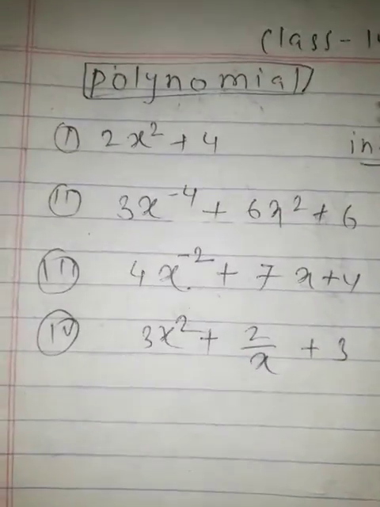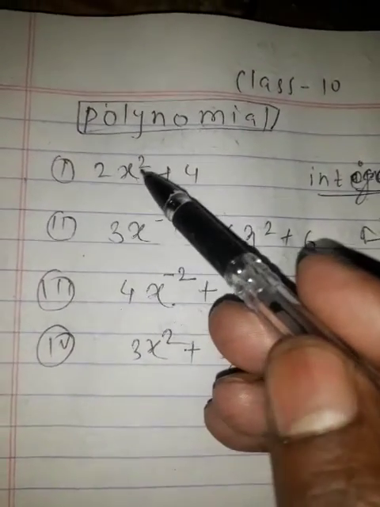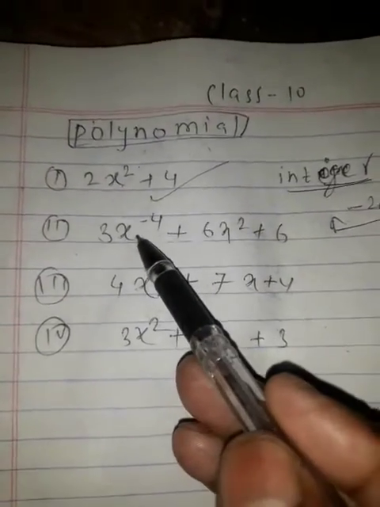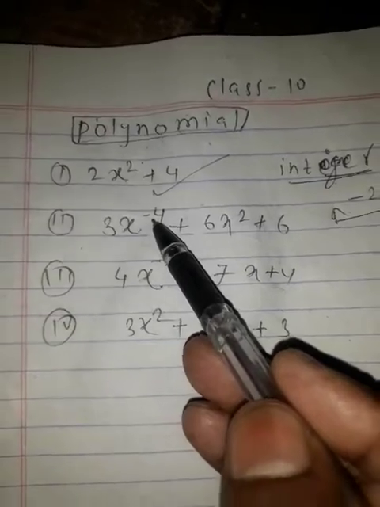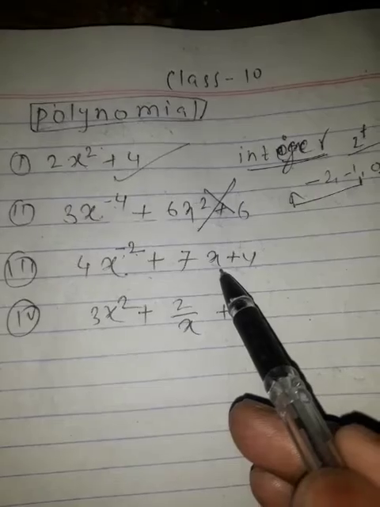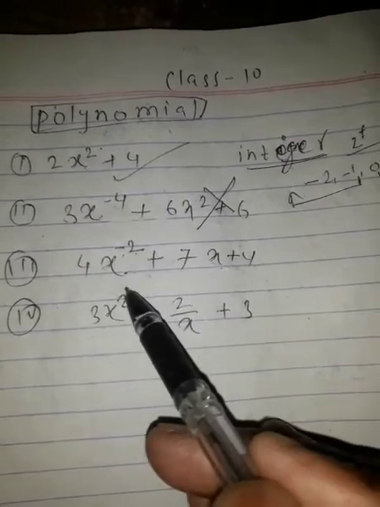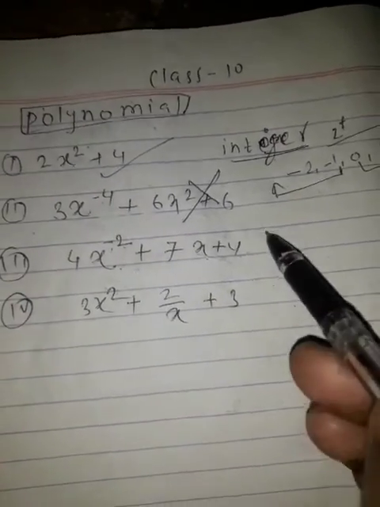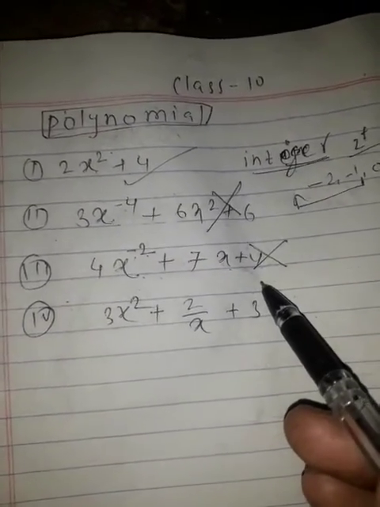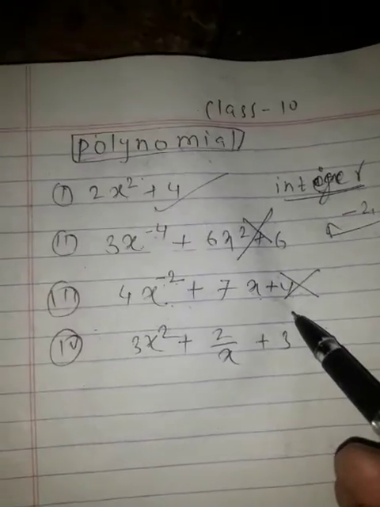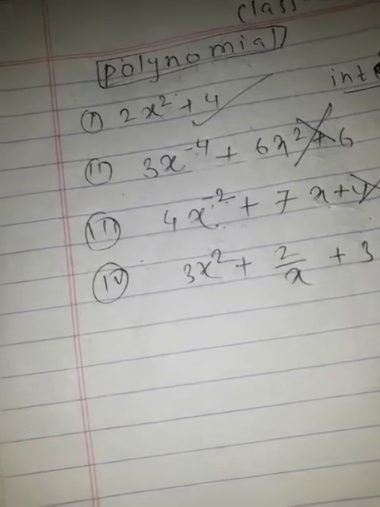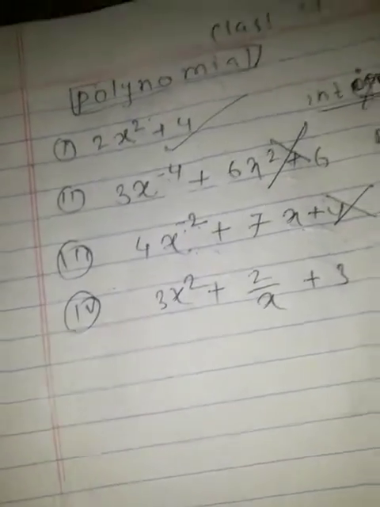Here, this is 2x square, the power is plus 2, it is a positive integer, so it is a polynomial. The power is minus 4, it is negative, that's why it is not a polynomial. Although this has a positive power, this has a negative power, that's why it is not a polynomial. For a polynomial, every term's power of the variable must be a positive integer. But if any term's power is negative, then it is not a polynomial.